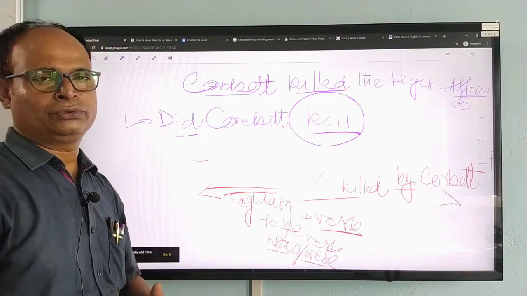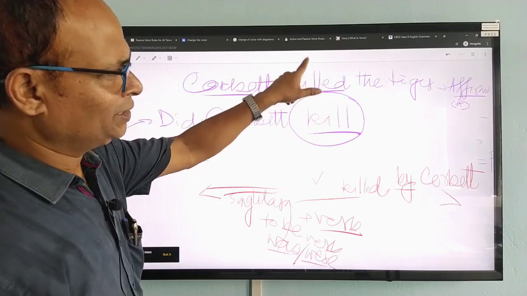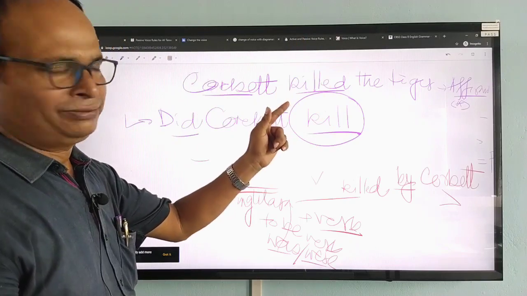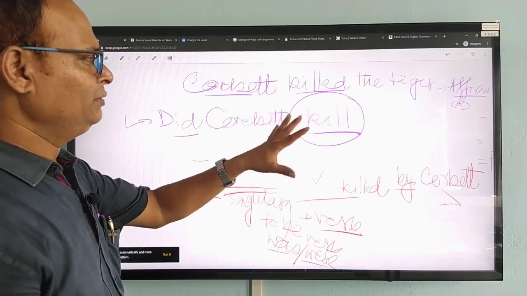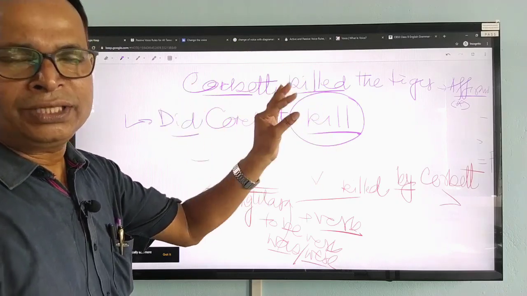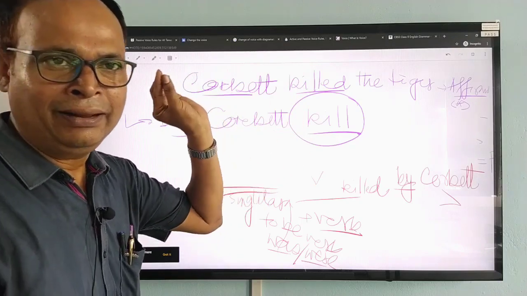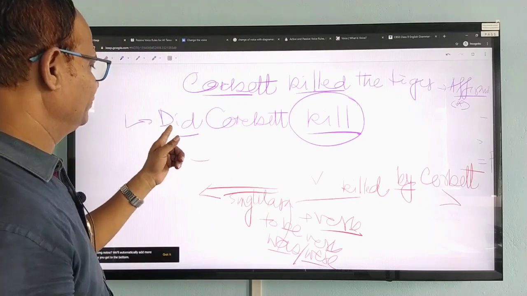Therefore, we will have to know it very well that when we are transforming from affirmative to interrogative or to negative, then we will have to see that the verb is in the original form, the first form, the present form. That is to be taken care of.